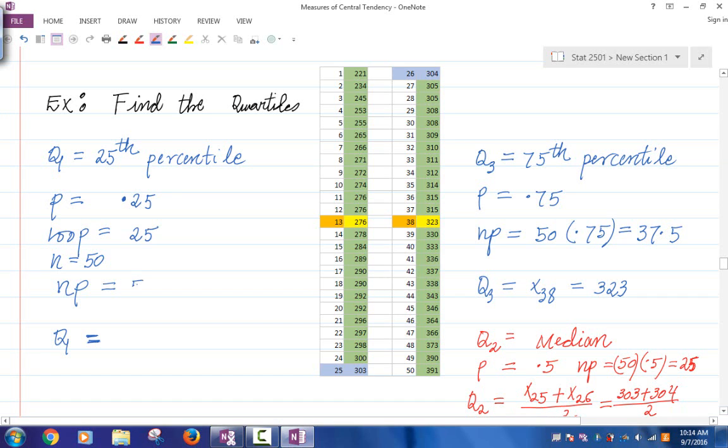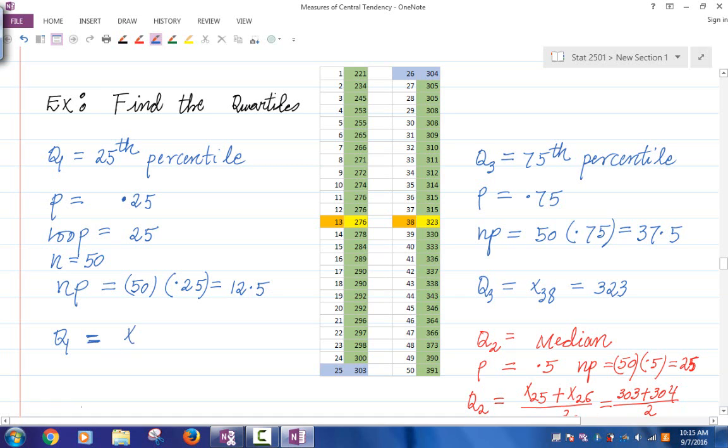N times p would be 50 multiplied by 0.25, right? What is that equal to? 12.5. Is that an integer? No, so we are in case 1. NP is 12.5, not an integer, so Q1 is given by which observation?